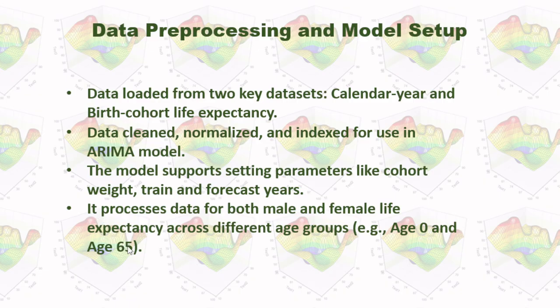In my model, I processed data for both male and female life expectancy across different age groups. I picked age 0 and age 65. Of course, you can pick other ages. And I will upload my program and also my data file to my GitHub. You can download them and maybe do your own research about other ages.